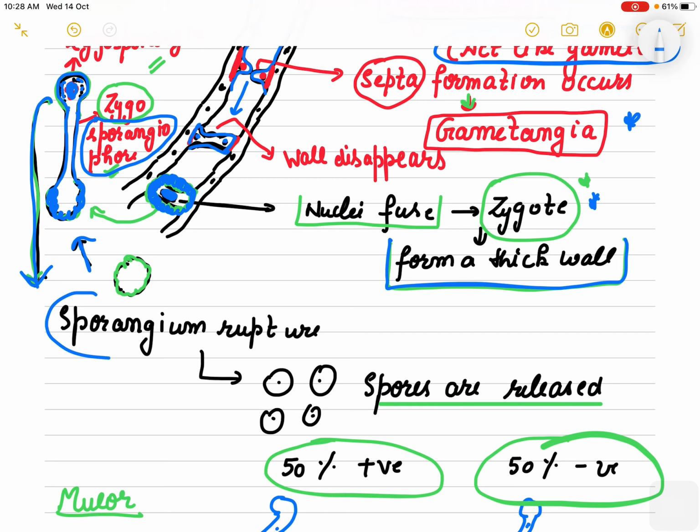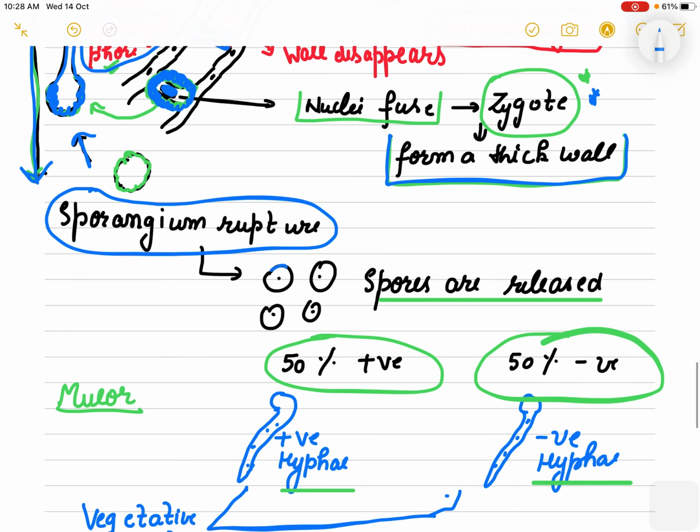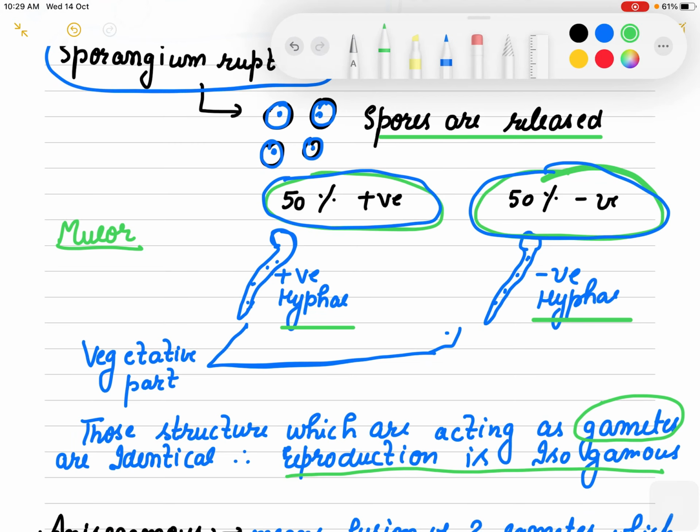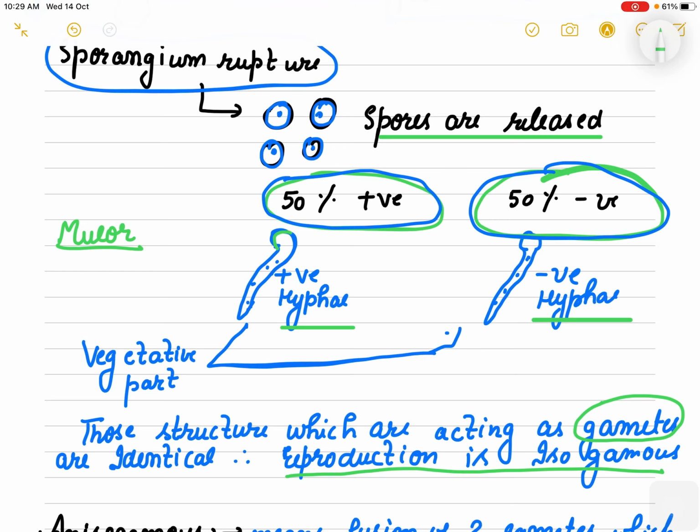This sporangium, after maturation, ruptures and releases spores, and 50% of these spores are positive, and 50% are negative. If they are positive, they will form positive hyphae. So here, as you can see, this is the tip part, and the positive hyphae is formed, and this is the negative hyphae with the nuclei.